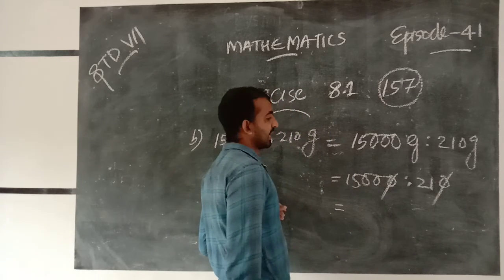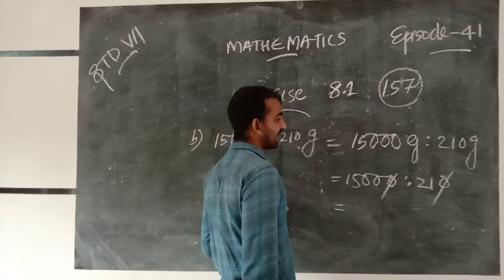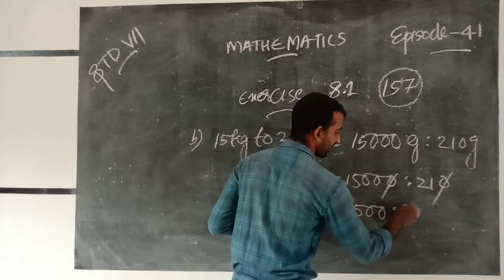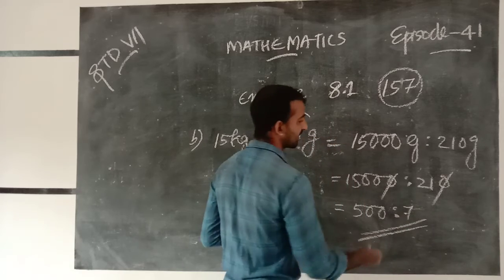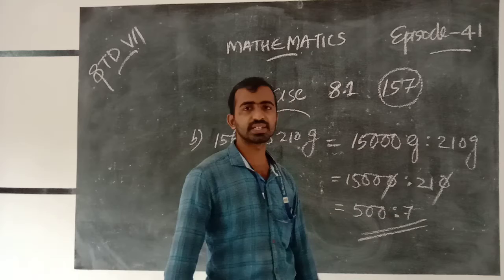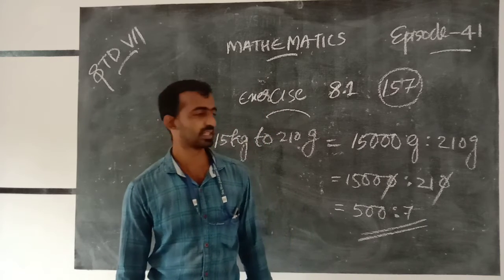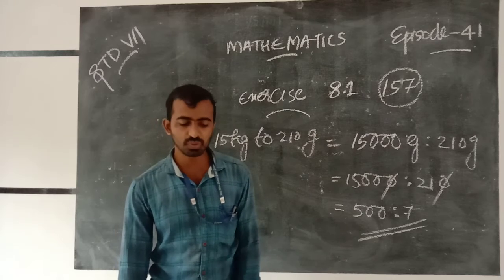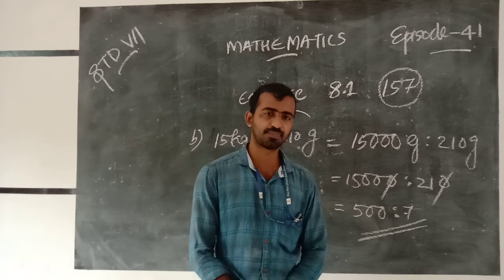When we divide by 3, since 3 is a common factor, we can write 500 is to 7.